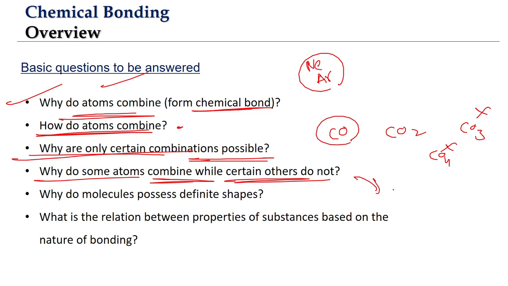What we see is that sodium will be able to combine with chlorine, but sodium will not be able to combine with magnesium. So why do only some atoms combine and the others do not?